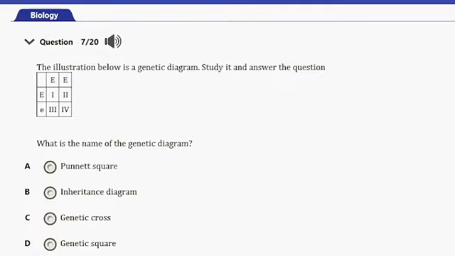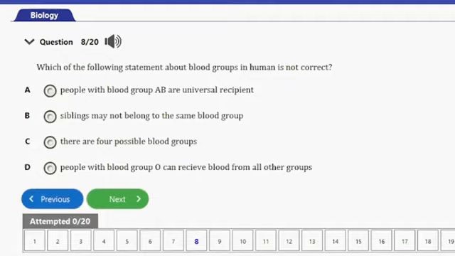That's the Punnett square, which is a graphical representation that is used to predict the possible genotypes of offspring in a cross between two individuals. So that's it for this question, guys. Let's consider the next question.